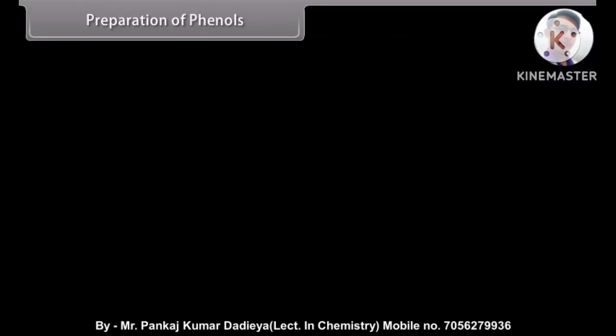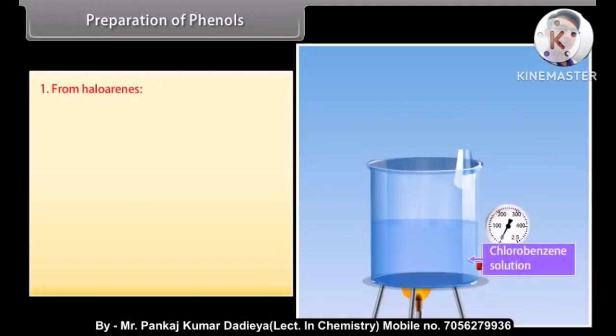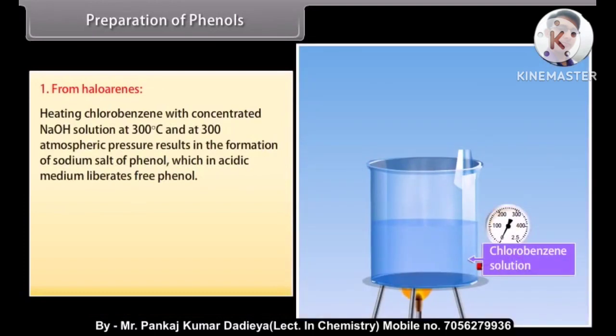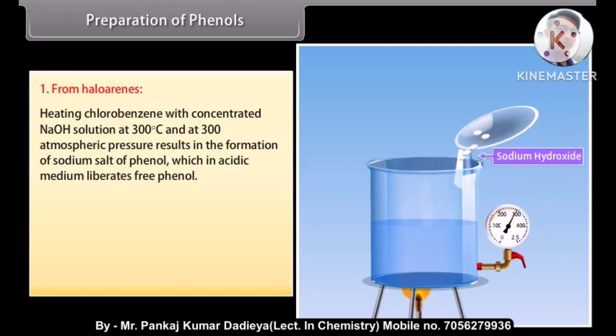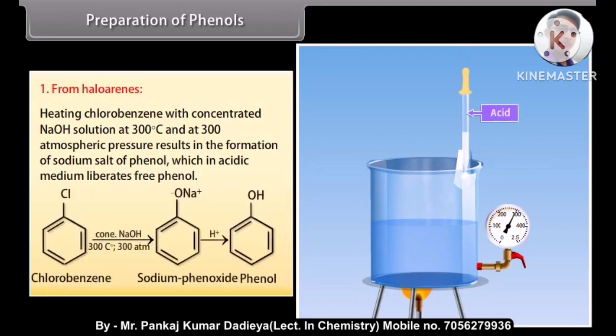Preparation of phenols from haloarenes. Heating chlorobenzene with concentrated sodium hydroxide solution at 300 degrees Celsius and 300 atmospheric pressure results in the formation of sodium salt of phenol, which in acidic medium liberates free phenol. Chlorobenzene reacting with concentrated NaOH under these conditions forms sodium phenoxide, and then with an acidic medium, it gives phenol.